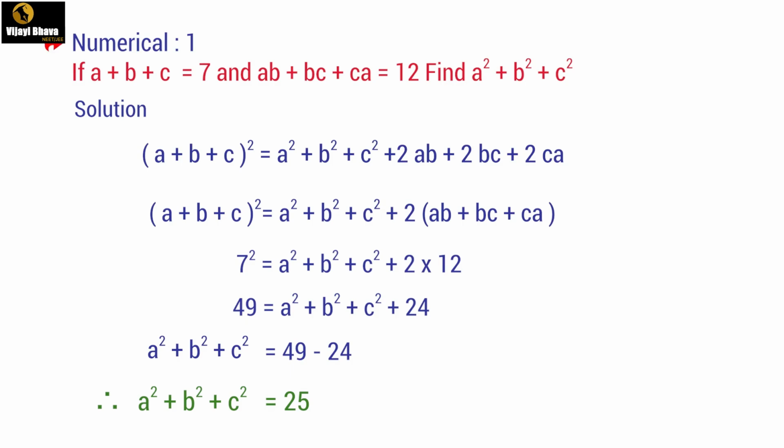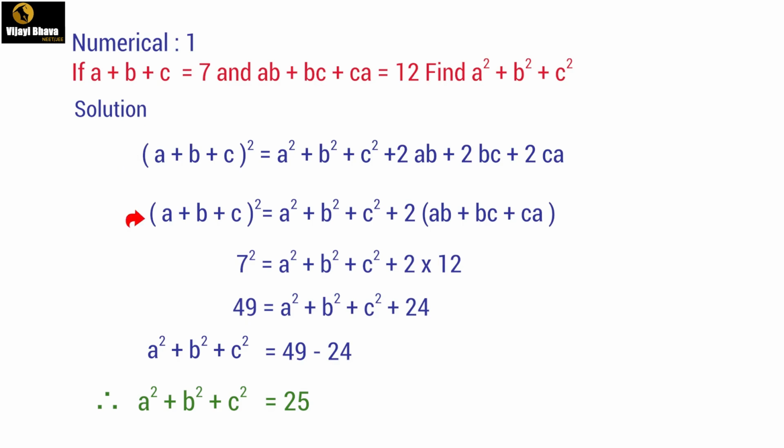The first one in this series: if a plus b plus c is equal to 7 and ab plus bc plus ca is equal to 12, then find a square plus b square plus c square. So this is the numerical. Moving on to the solution, just write the formula for (a plus b plus c) whole square, which comes out as a square plus b square plus c square plus 2ab plus 2bc plus 2ca.